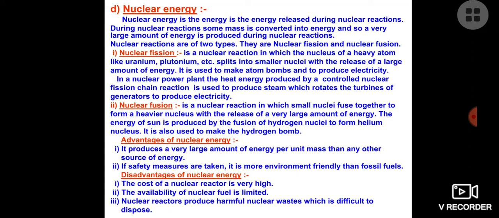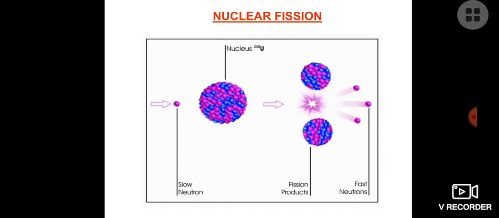And definitely we don't get nuclear fuel easily. When a nuclear reaction takes place, it produces harmful nuclear waste, which is not easy to dispose of. And if it comes in contact with humans, it will cause more destruction.